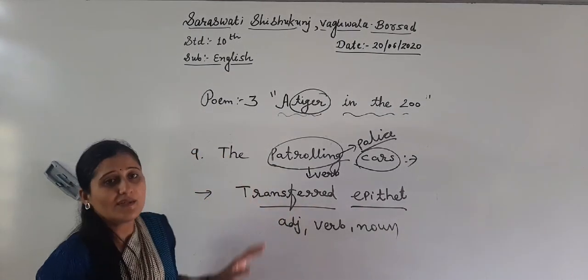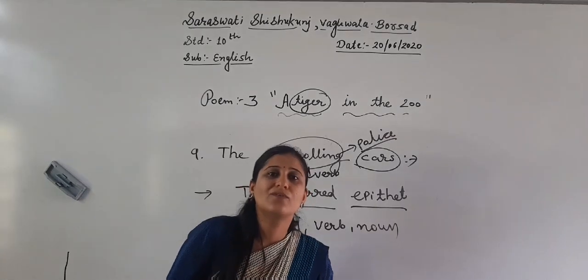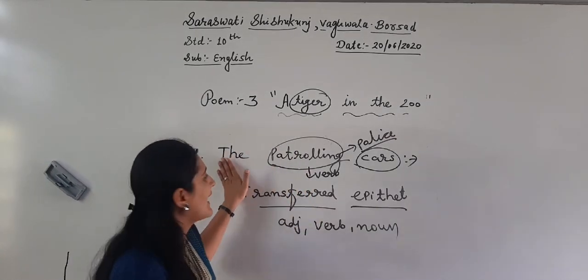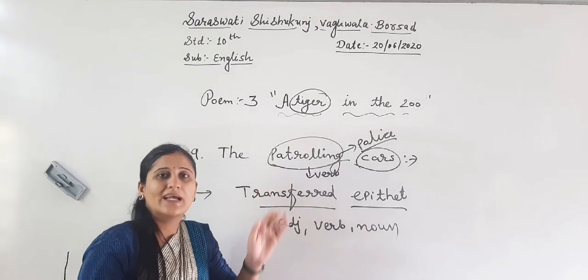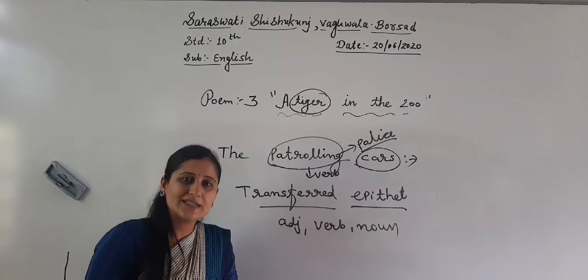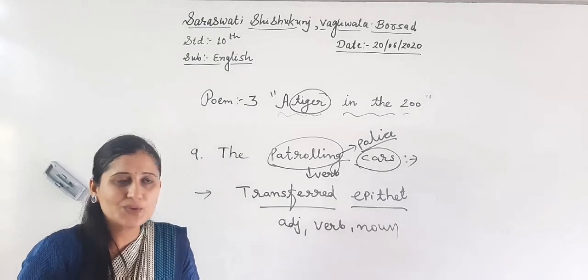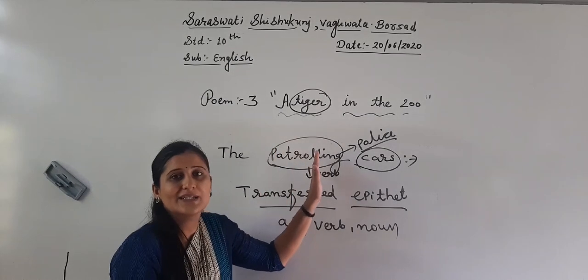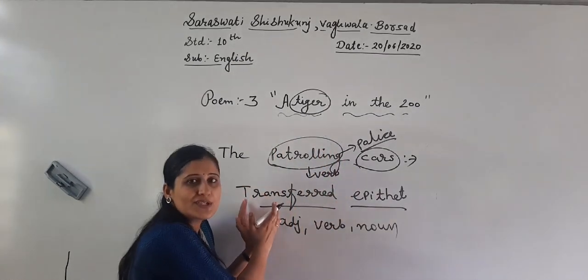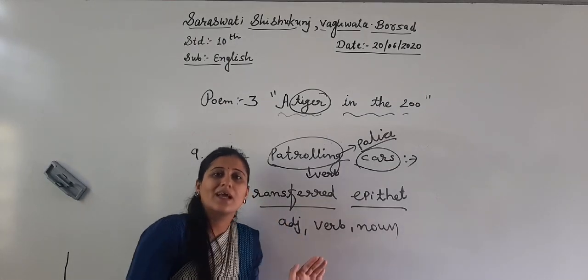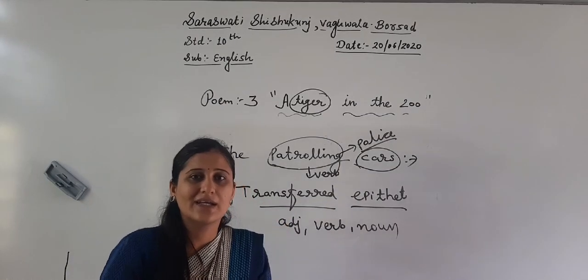So in poem number 3, we have seen 9 figures of speech. In the next poem, I will discuss whichever come next. I hope you have understood. Write the lines in your notebook with definition and explanation, and read them again and again. Thank you.